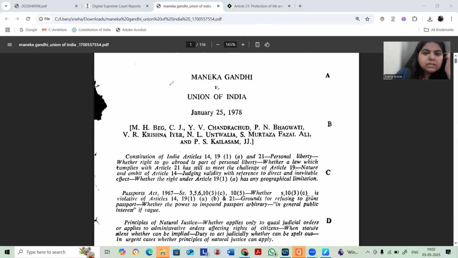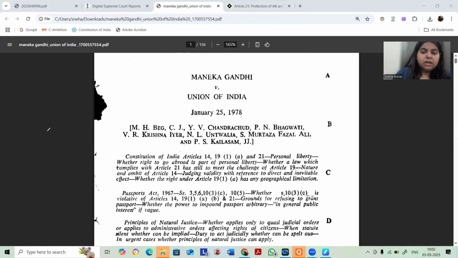So Maneka is also one such case, which is talking of, number one, the Golden Triangle, 1921. I believe that all of us know that the Golden Triangle was first talked about in Maneka Gandhi versus Union of India. It encompasses Article 14, 19, and 21, saying that these three articles are corollary to each other. One cannot sustain without another, which, in today's situation, is a very appropriate relationship being drawn in Maneka.